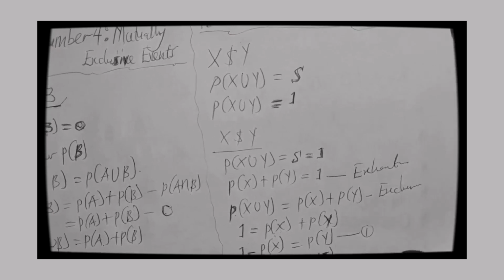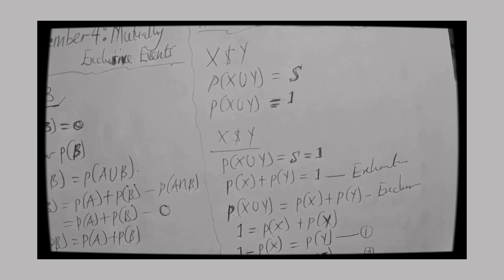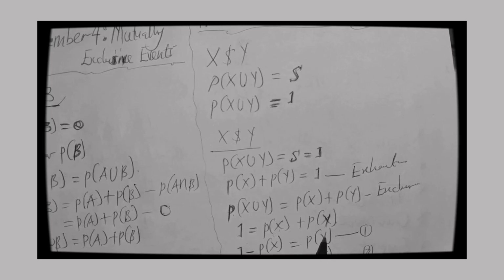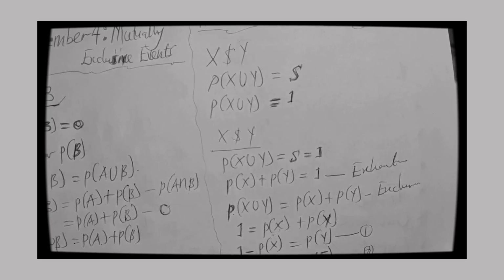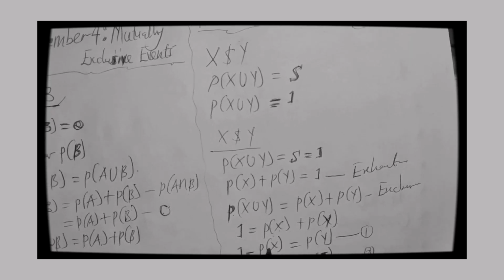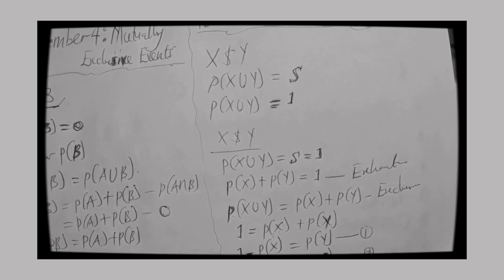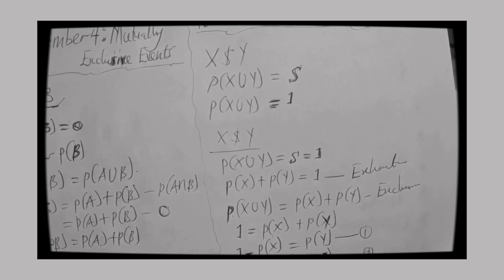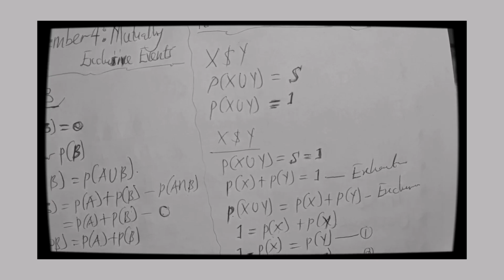So you see we have equation 1, you have equation 2. So what is the relation that you are seeing here in terms of exhaustive and exclusive? First, I said I wanted to find the probability of the Y event occurring. And based on this equation, I subtracted P of X from 1, and I had this equation 1. Then I went along to say that I want to find the probability that X won't occur. And if that is true, then your probability will be 1 minus the probability that X will occur, and this is what I'm having.